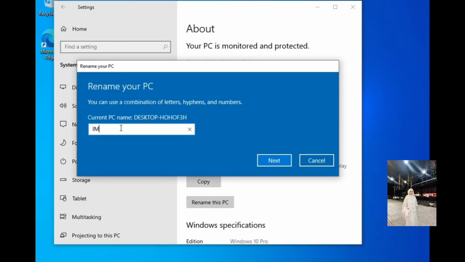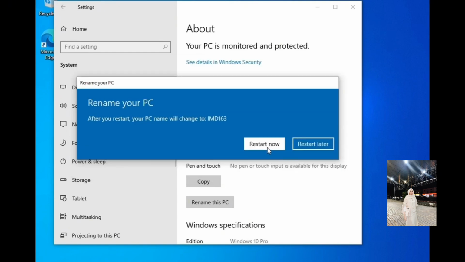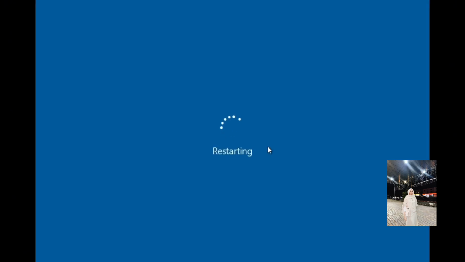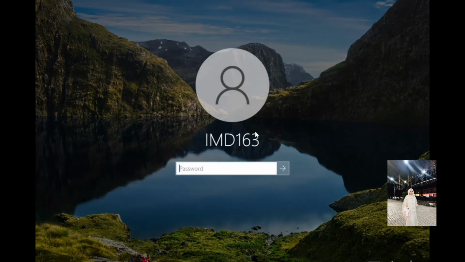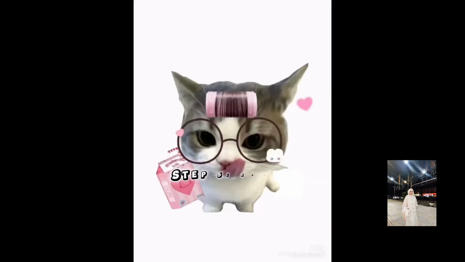Then you rename this PC to your code, which is IMD163 and next. And then you can restart now your PC. And then you wait until your PC restarts. And then when it's all done, then you can put your password.